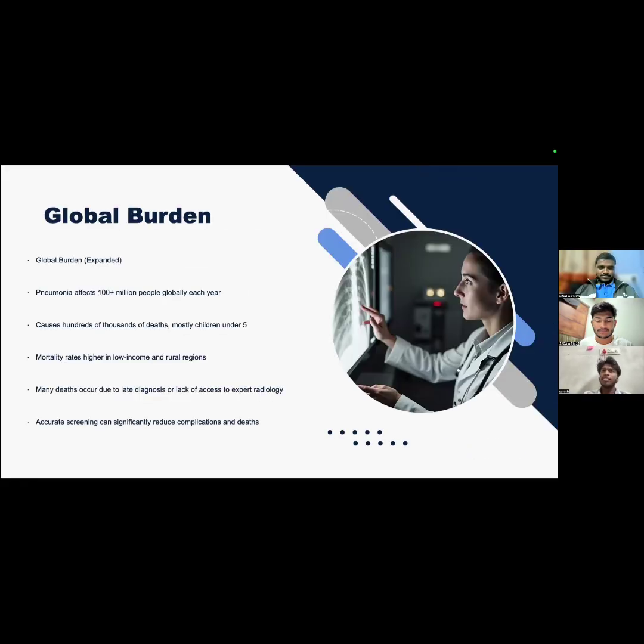And we think it's a state-level problem or a national-level problem, but it's not. It's a very global burden, where 100 million plus people are affected each year. It's quite a big number. It's almost equivalent to, or in fact more than, most of the deaths caused by the COVID virus as well. But this wasn't realized or understood by people till now.